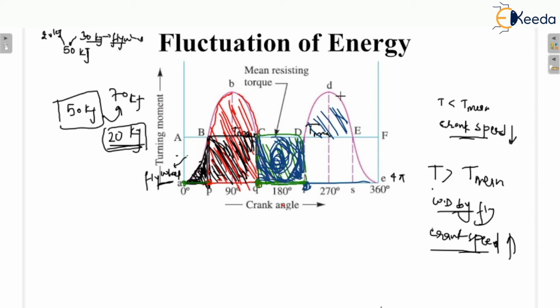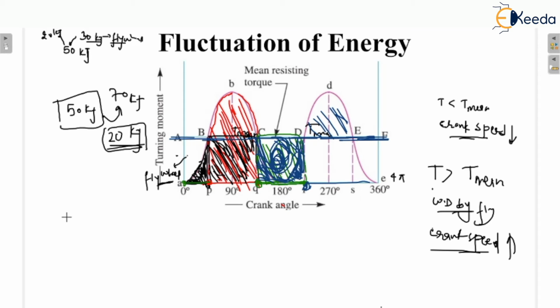This is the T mean line. The variation of the energy above and below the mean resisting torque line is called the fluctuation of energy. Here, above the T mean line, the energy is higher, whereas below the T mean line the energy is lower.